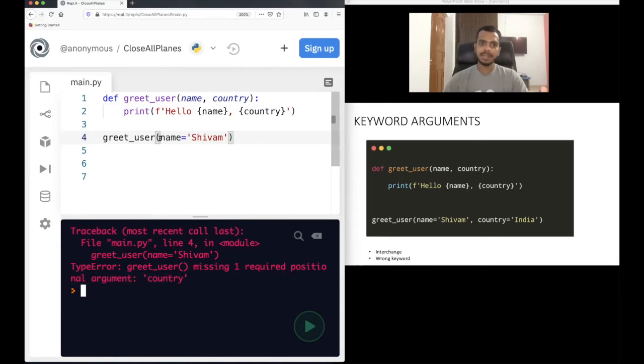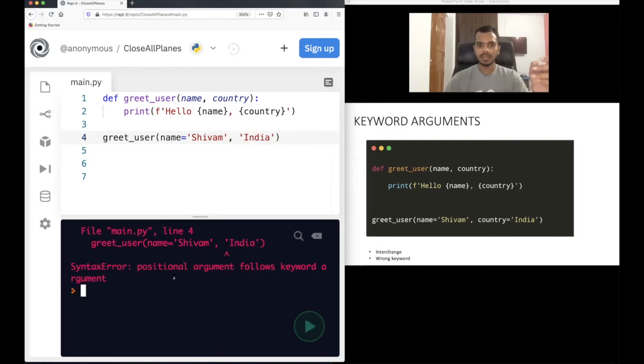Because when we are using name equal to Shivam, now your question will be, can we use a combination of both? Let's try. So here we are using name equal to Shivam, but in the next case, we are just providing India. We are not using country equal to India. Will this work? Let's see. No, it does not work because positional argument follows keyword argument. You cannot do this. When you are using the keyword arguments, for every argument you have to use this. Like for here also you have to use this to work. Understand this? Now this can again work.